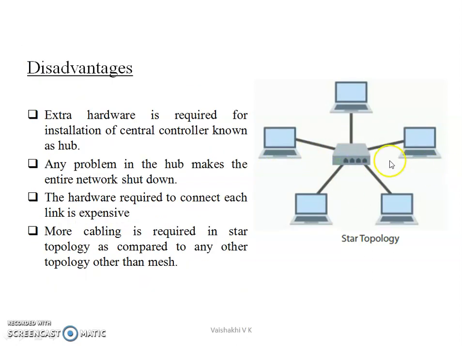Then the disadvantage is that extra hardware is required for the installation of central controller known as hub. All the devices are connected to this central hub, and if this hub fails, then the whole network will shut down. And the hardware required to connect each link is also very expensive. More cabling is required to set up a star topology, but it requires less cable than the mesh topology.